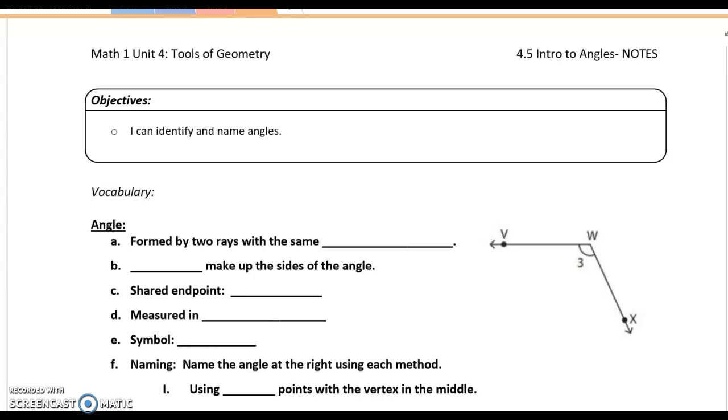All right, moving on to section 4.5. Here we're going to be talking about angles. The objective for today's lesson is that you should be able to identify and name various types of angles.